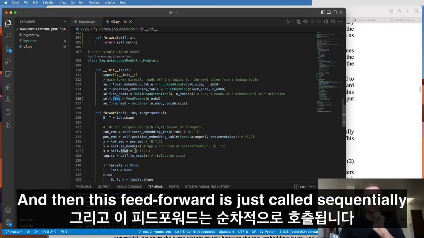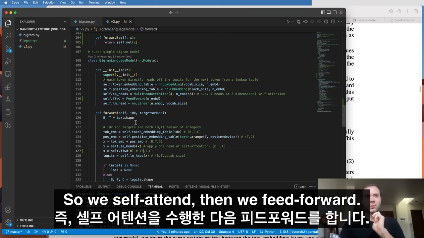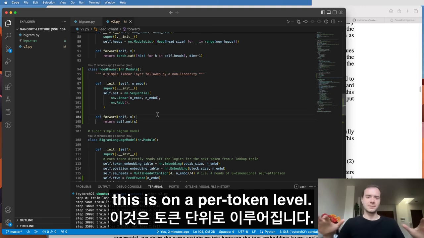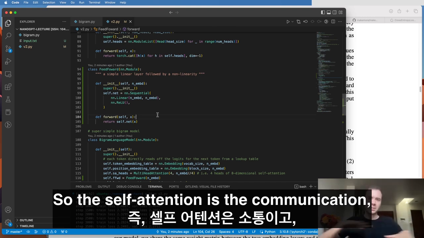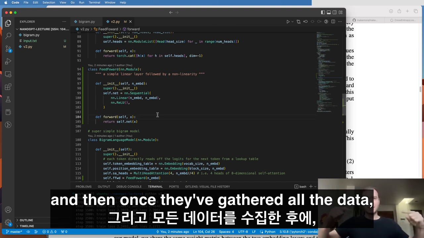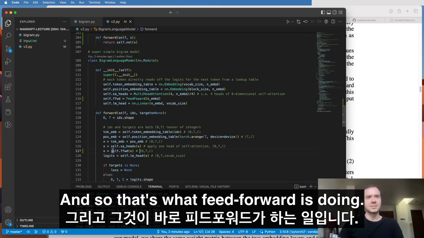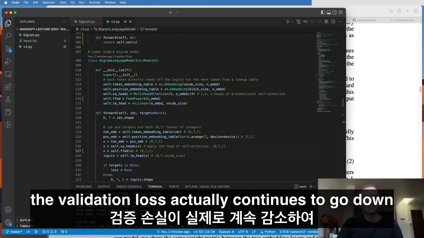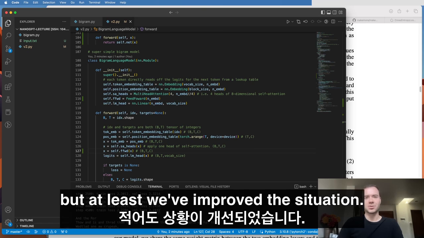This feed-forward is called sequentially right after the self-attention. So we self-attend, then we feed-forward. You'll notice that when the feed-forward applies linear, this is on a per token level. All the tokens do this independently. The self-attention is the communication, and once they've gathered all the data, they need to think on that data individually. That's what feed-forward is doing, and that's why I've added it here. Now, when I train this, the validation loss continues to go down, now to 2.24, down from 2.28. The outputs still look kind of terrible, but at least we've improved the situation.